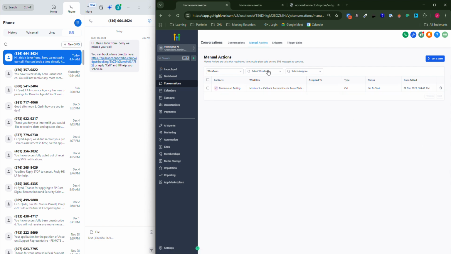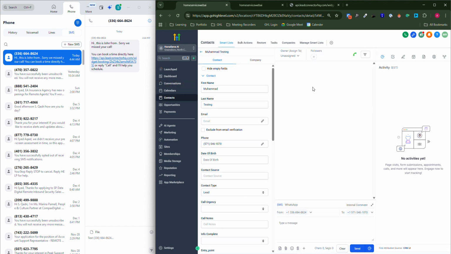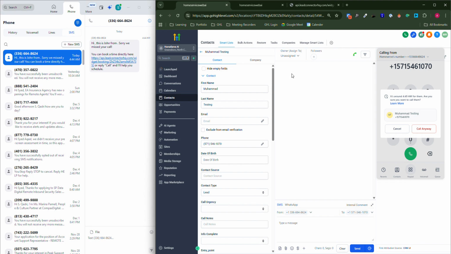Now this is where it goes. I need to call them back. I will have a list of all the people that I need to call back. I'll just hit let's start, and it's going to start by itself. When I hit let's start, it's going to automatically call the person. Okay, it's telling me it's 5 a.m. over here, but we won't be seeing that because I'm in a different country. That's why you're seeing it. So, as pre-context, the owner is going to press let's start, and then it's going to call me, the customer.